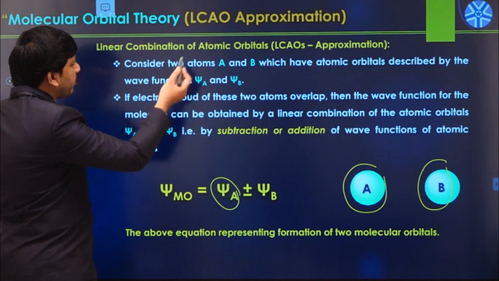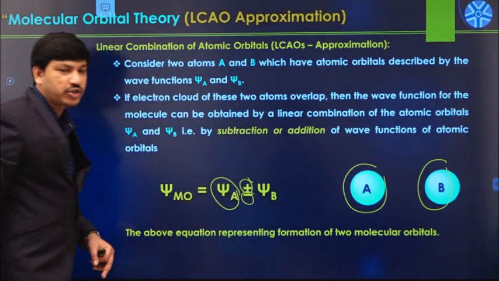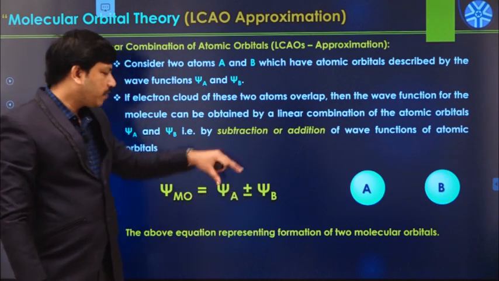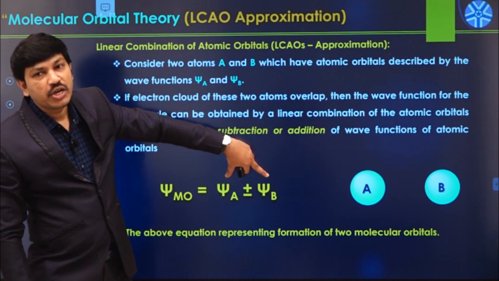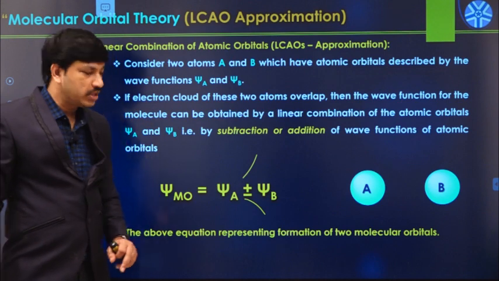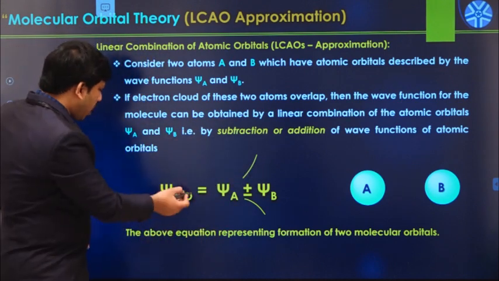So according to linear combination of atomic orbitals, what is the method? Either addition or subtraction. Linear combination means combination of wave functions, either addition or subtraction. The addition process produces one type of molecular orbital.